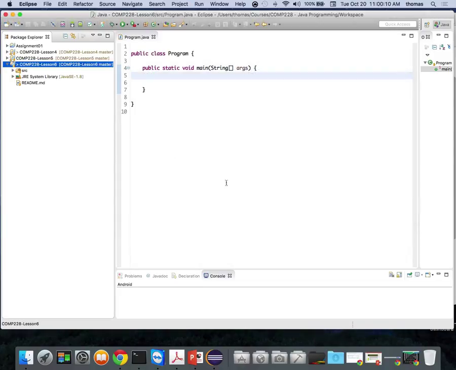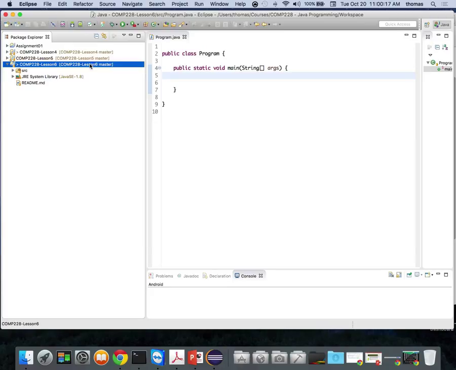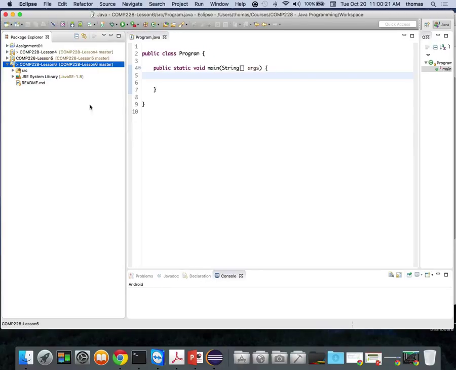If I click cancel, all of a sudden I do see the same structure that I do with the other projects, right? Let me do one more thing here to prove that this works. I've done it on command line, I've initialized it there, and now I'm taking it into Eclipse and using it from there. Let's see what it does.